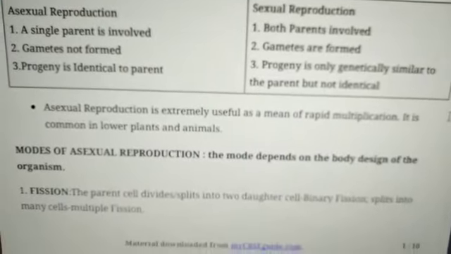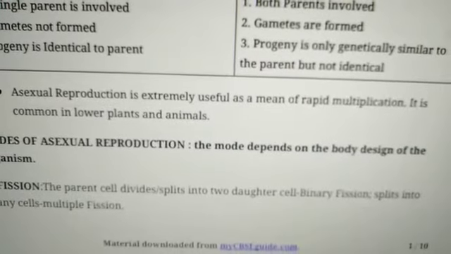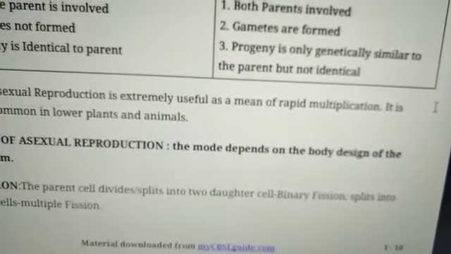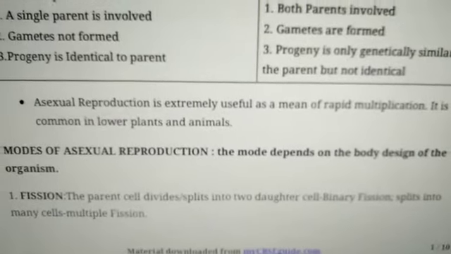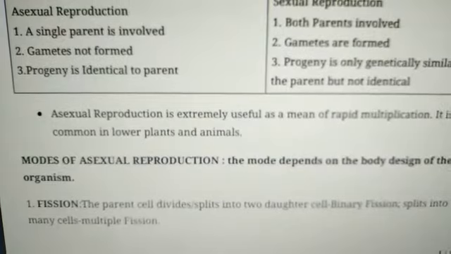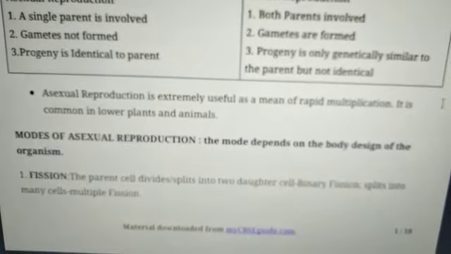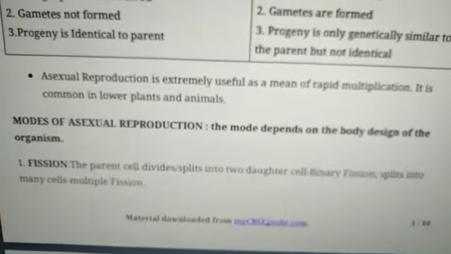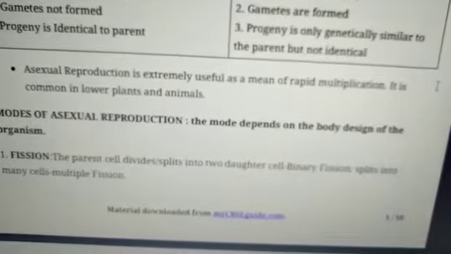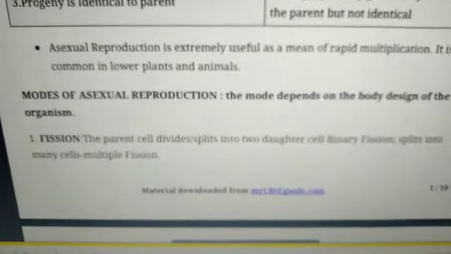What is asexual reproduction? Asexual reproduction is extremely useful as a means of rapid multiplication. It is common in lower plants and also in animals. Modes of asexual reproduction: the mode depends on the body design of the organism.